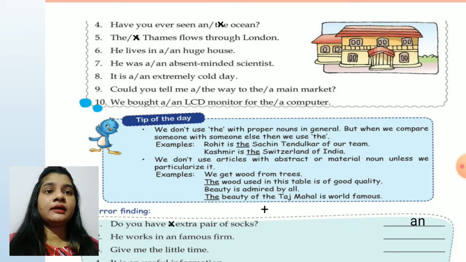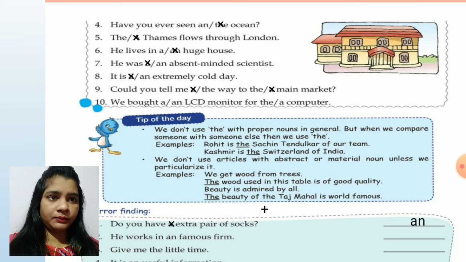He lives in a huge house. He was an absent-minded scientist. Why an absent? Because A is giving the sound of a vowel. It is an extremely cold day. Could you tell me the way to the main market? Children, could you tell me the way to the main market?